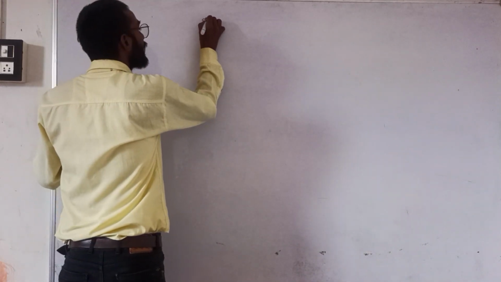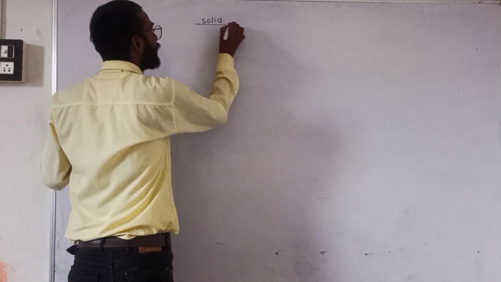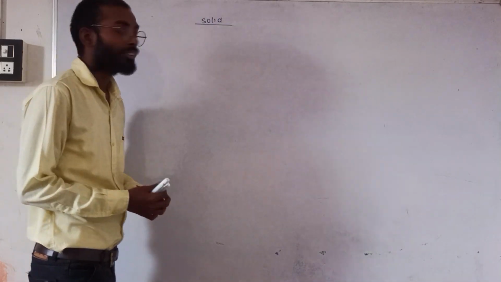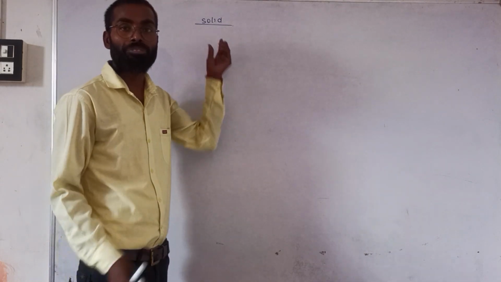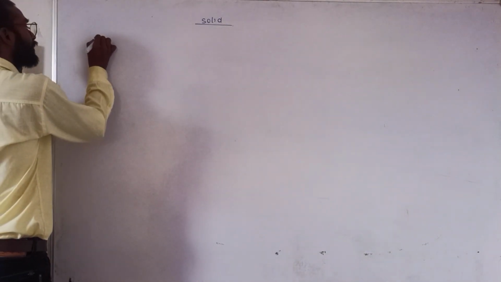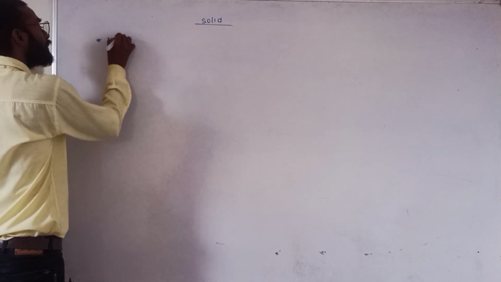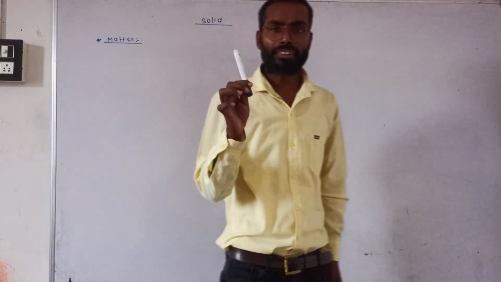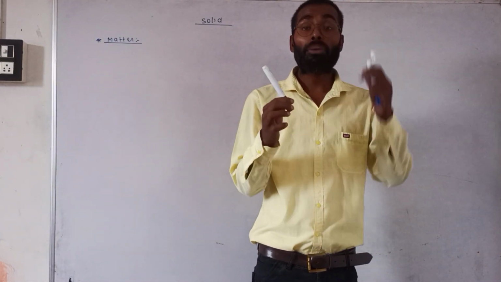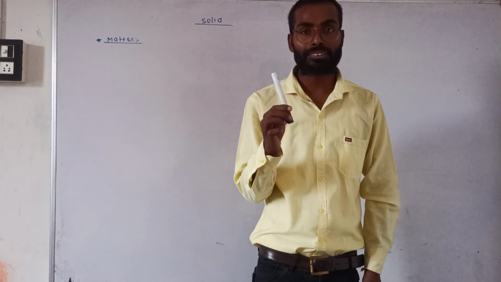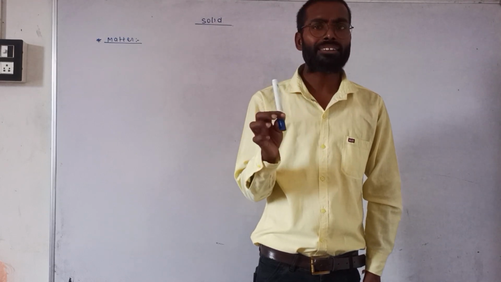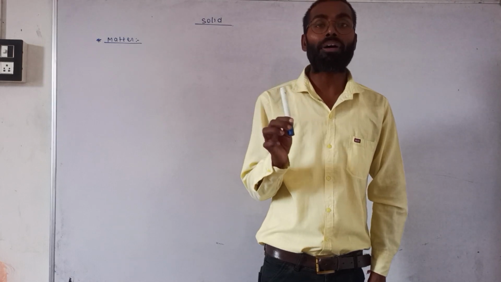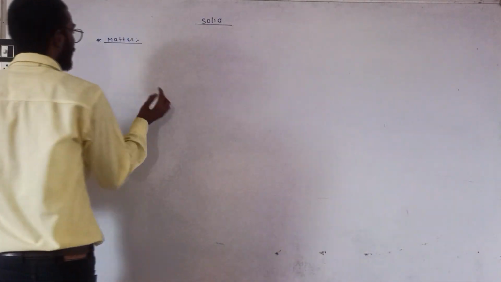Now I am going to start the chapter called solid state. First of all, I would like to discuss where the solid came from. We know that matter. What is matter? If you take the example of this marker, this is also matter. How can you prove it? Because this marker has mass and it also occupies space. So anything that occupies space and has mass is called matter.